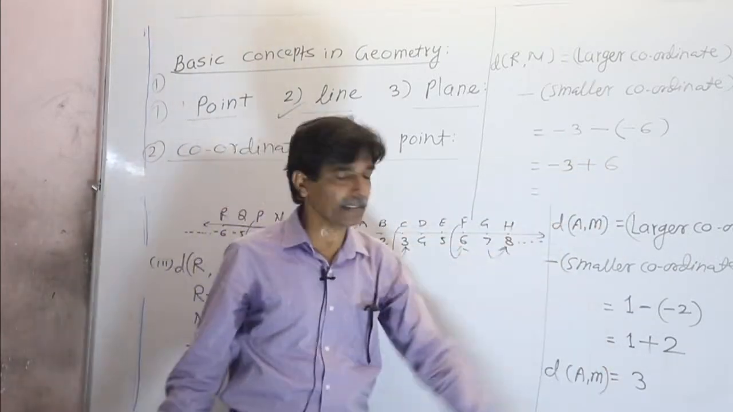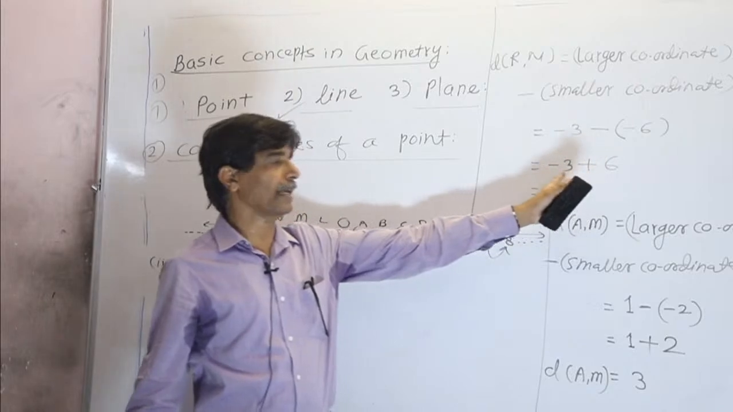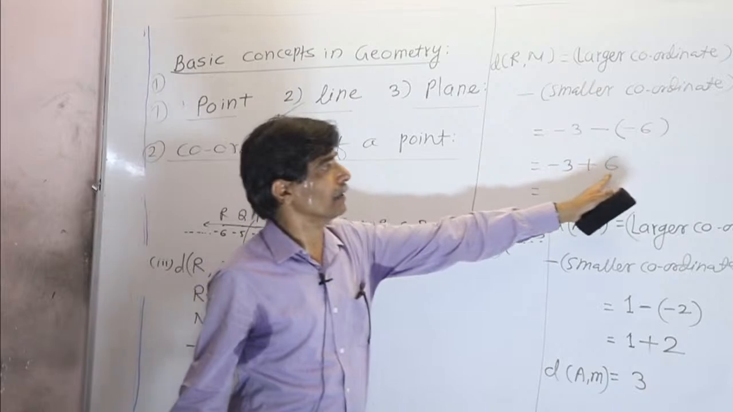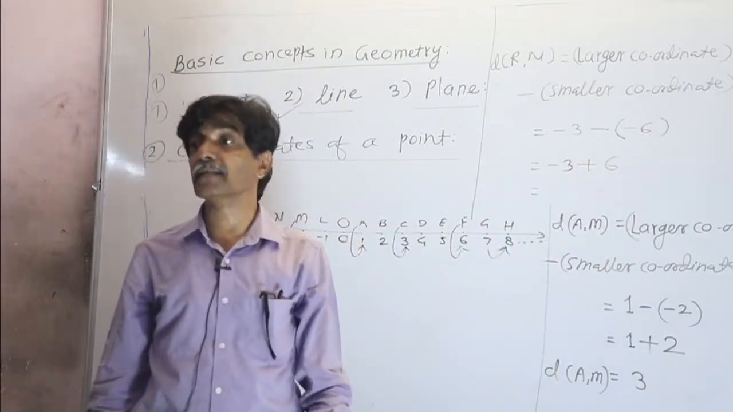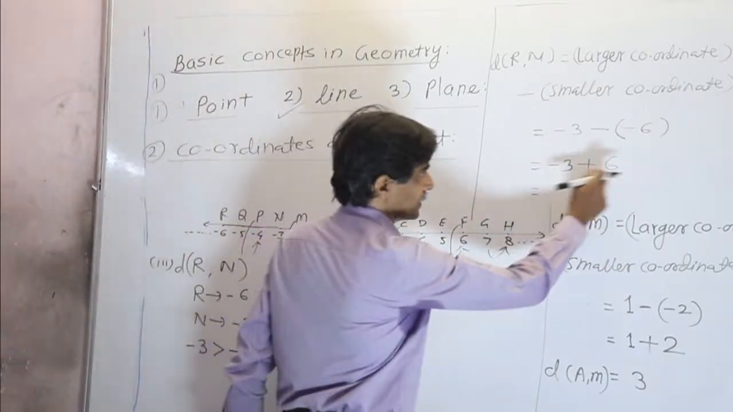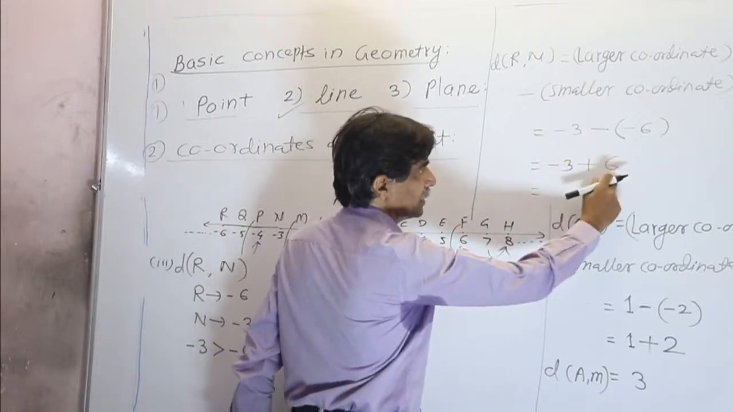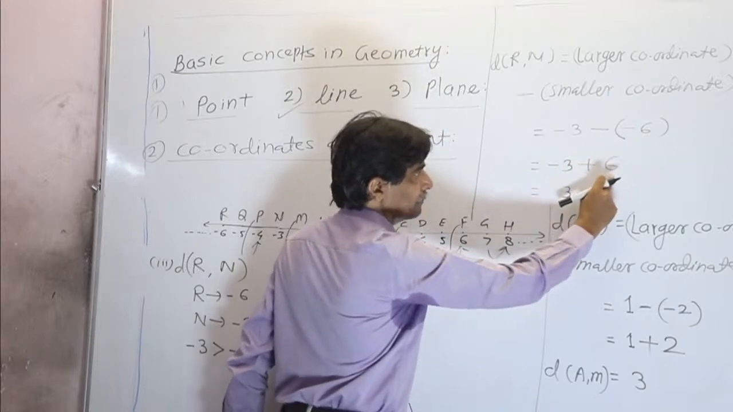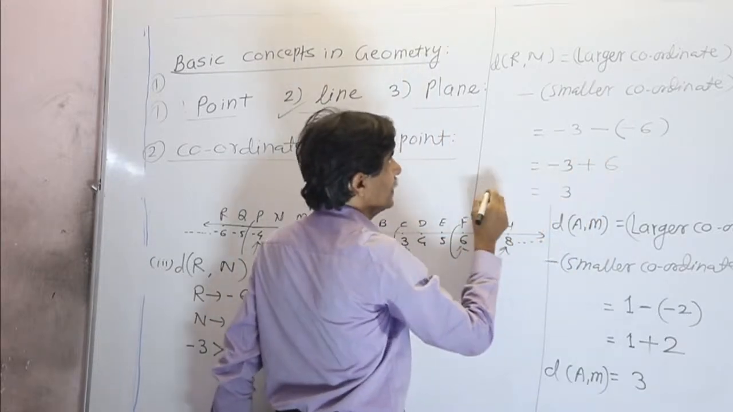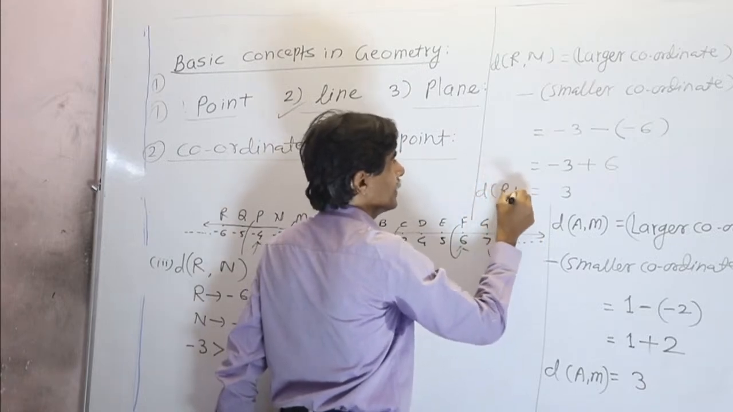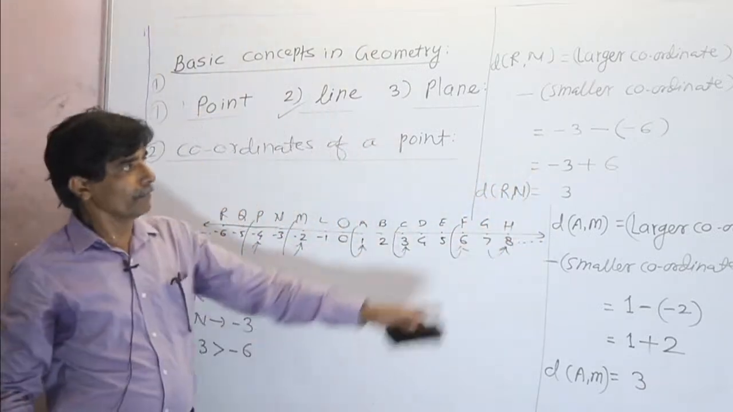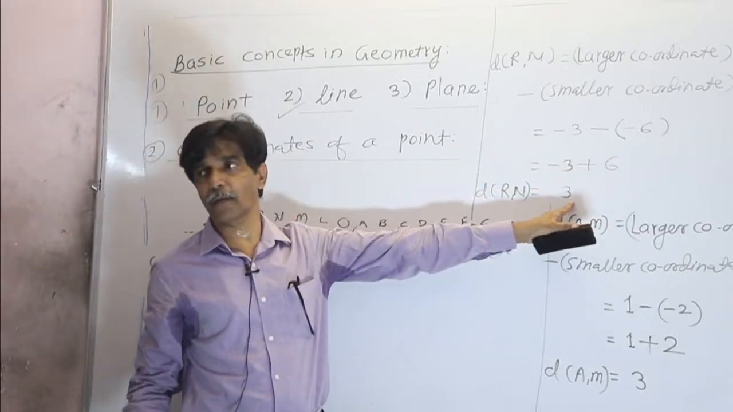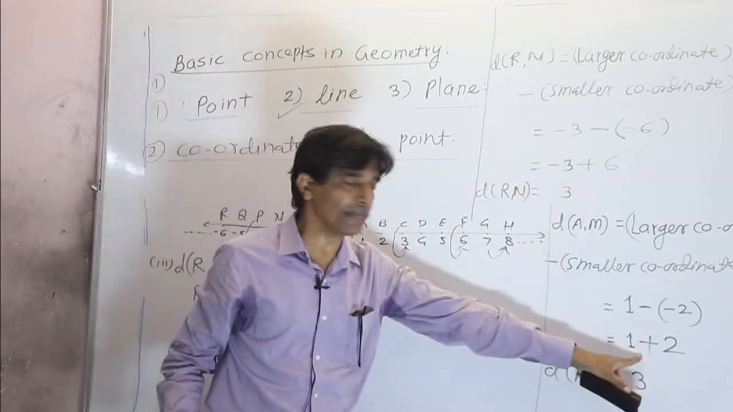But what is the difference between them? Here one number is positive and one number is negative, whereas in the earlier example both numbers are positive. So whenever two numbers are of different signs, we do their subtraction. Minus 3 plus 6 becomes 3, and we put the sign of the larger number, that is 6, whose sign is plus, so plus 3 is the distance between the points R and N. Remember, whenever the signs are different, do the subtraction and put the sign of the larger number. Whenever signs are the same, we do the addition.